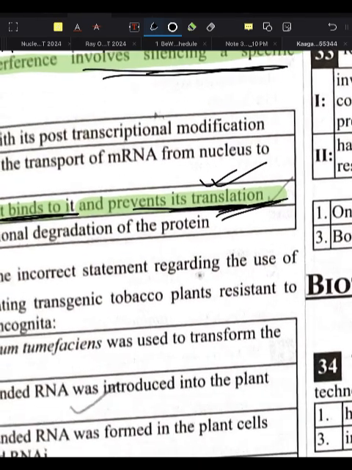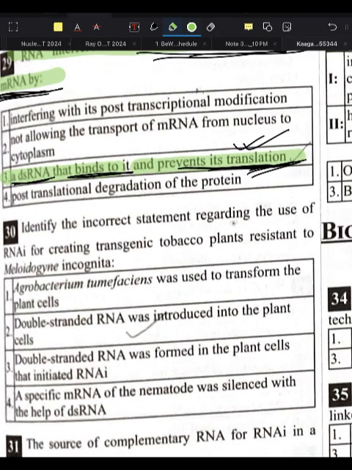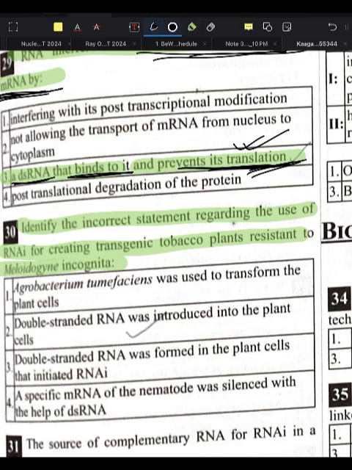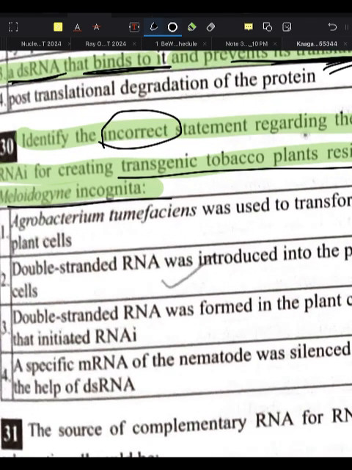Okay, it's translation. Next, identify the incorrect statement regarding the use of RNAi for creating a transgenic tobacco plant resistant to the nematode Meloidogyne incognita.